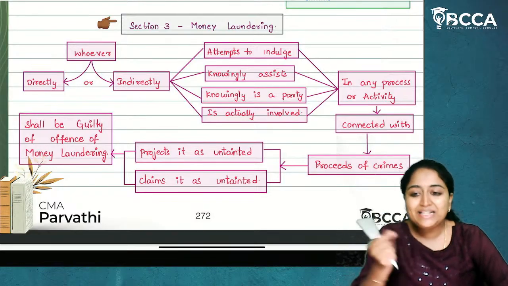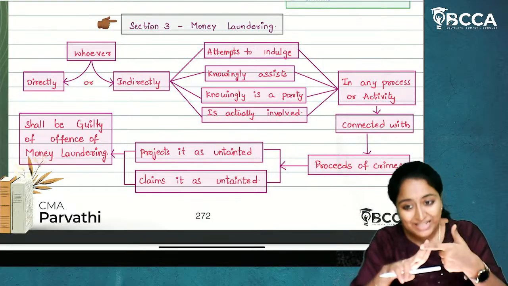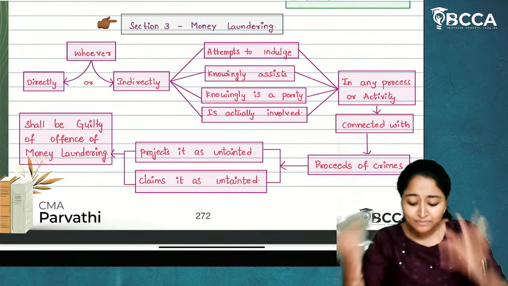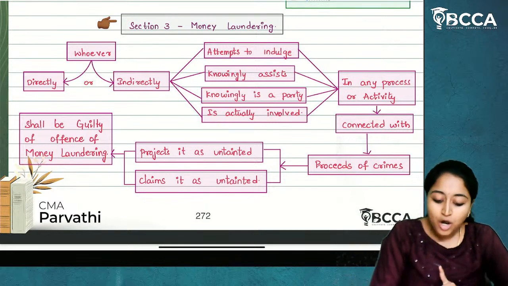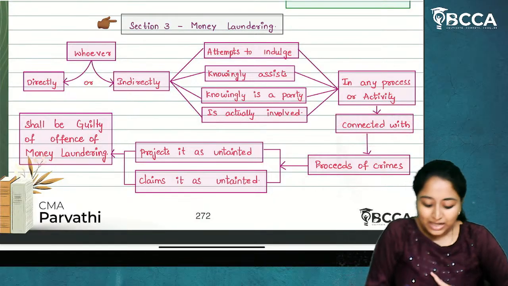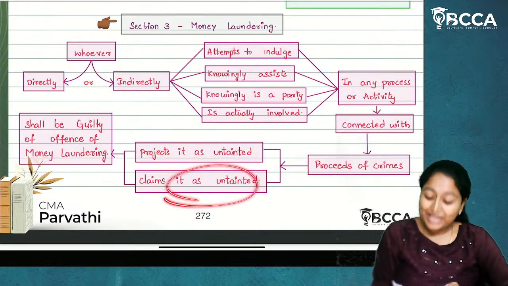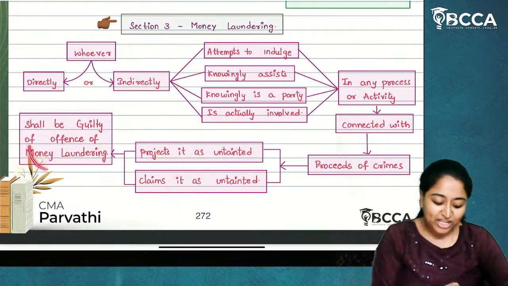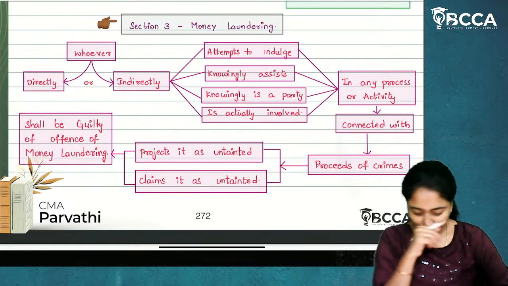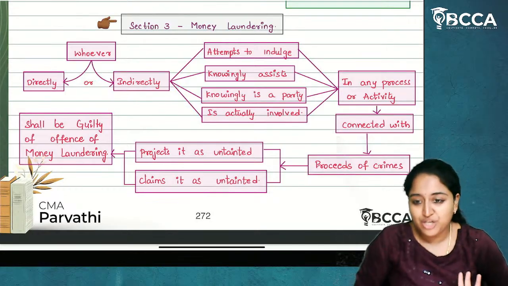Whosoever directly or indirectly, we have 4 points. Attempts to indulge, knowingly assist, knowingly is a party of, is actually involved. In what? In any person or activity connected with proceeds of crime. And after that also he projects it as untainted or claims to be an untainted. Then he shall be guilty of offense of money laundering. So this is the definition of money laundering which you have to write.